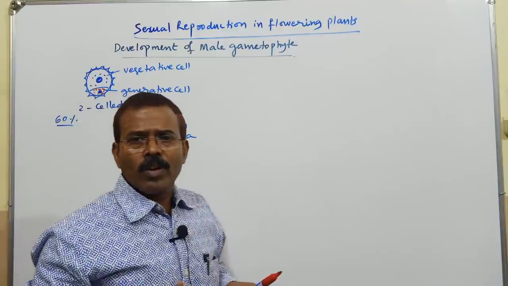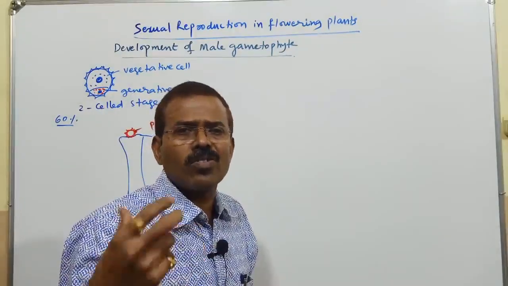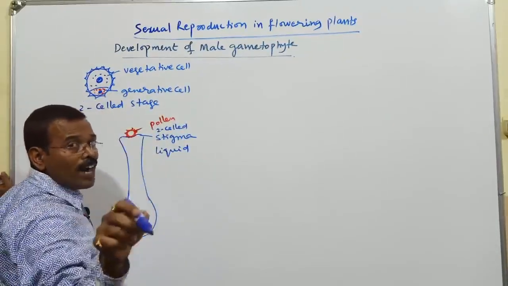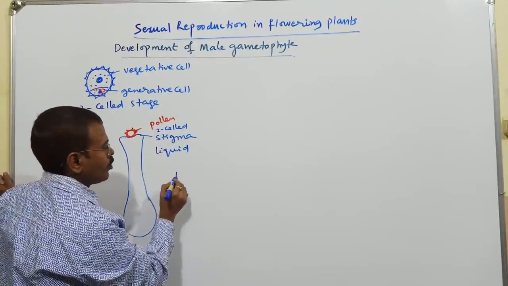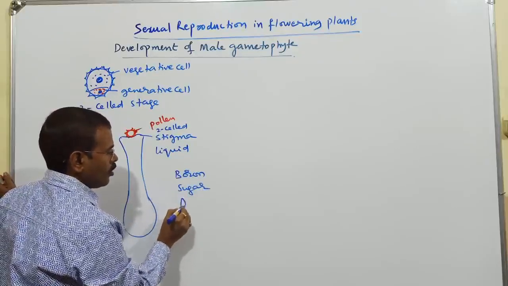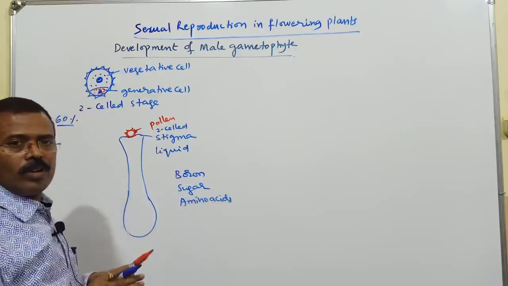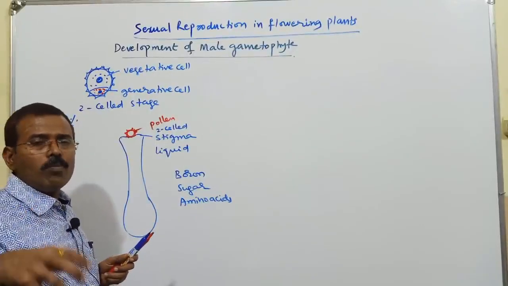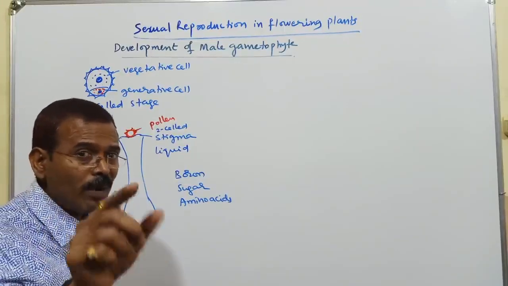Now, the pollen grain will receive certain chemical substances. The stigma is going to provide those chemical substances. So the stigma will provide boron, sugar, amino acids. These chemical substances will help in the germination of the pollen grain. The pollen grain will germinate now.